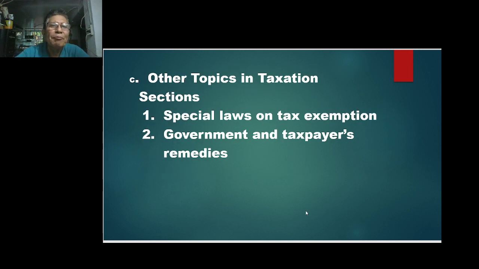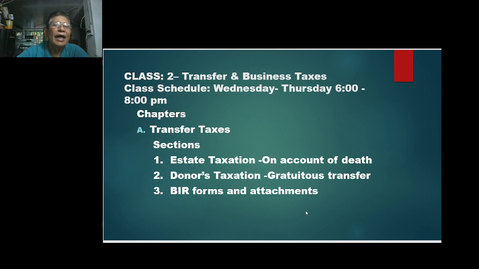Then, on the other topics in income taxation, we have the following sections: special laws, tax exemption, government and taxpayers' remedies. Okay? And then in Class 2, we have transfer and business taxes. Okay? The class is scheduled on Wednesday and Thursday at 6 to 8 p.m.